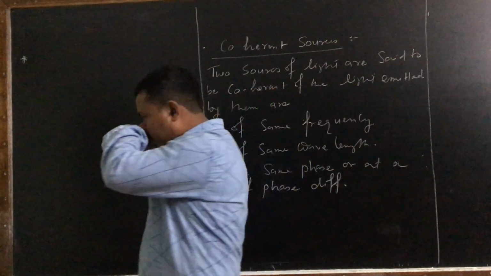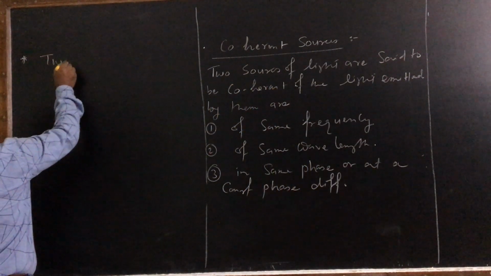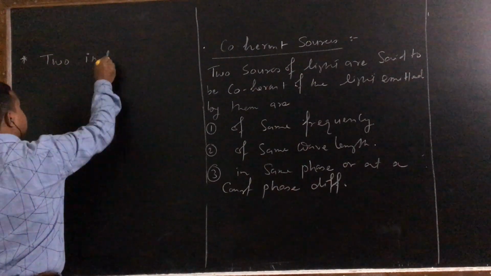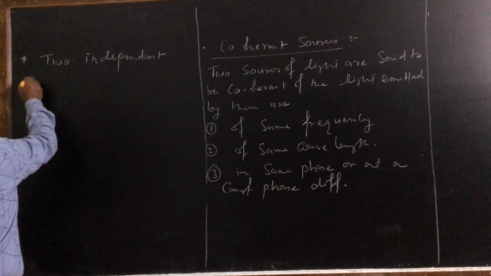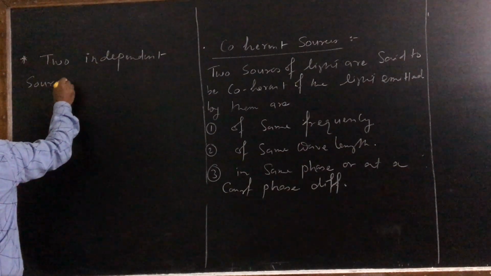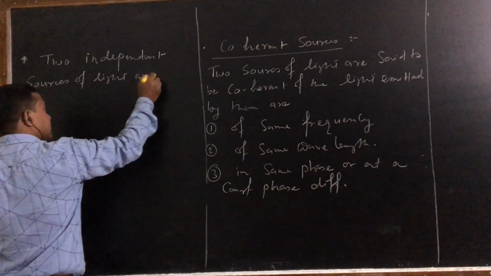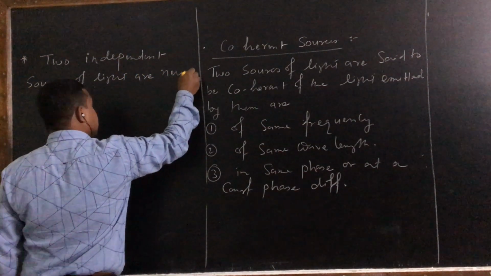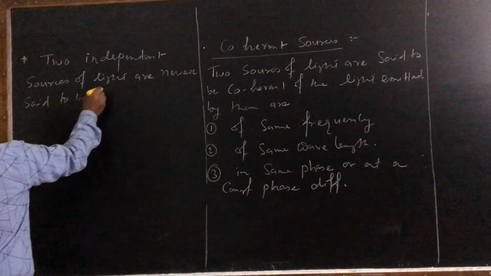So you can remember this point: two independent sources of light are never said to be coherent,